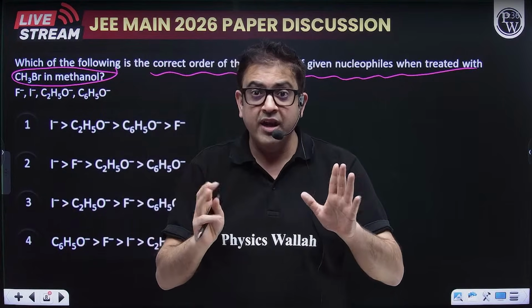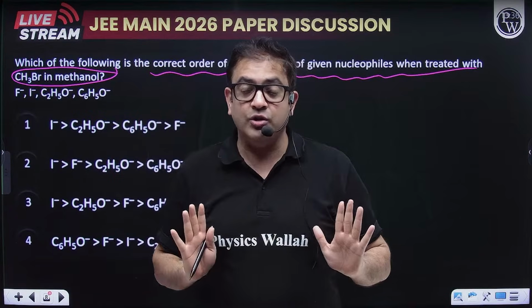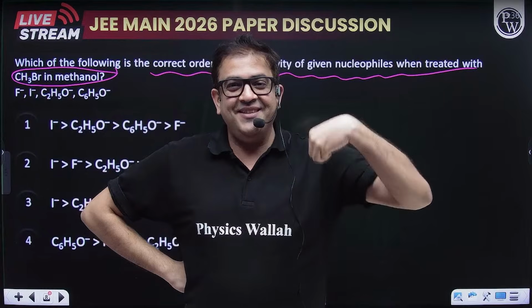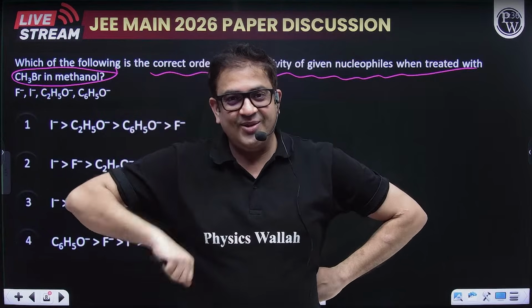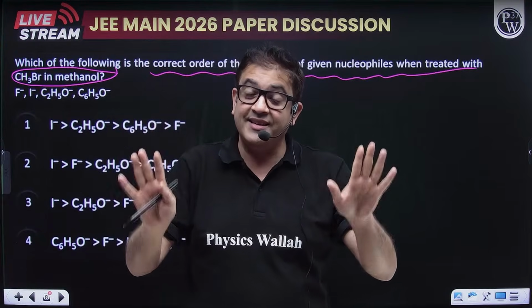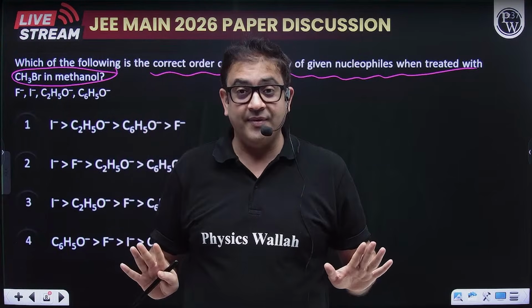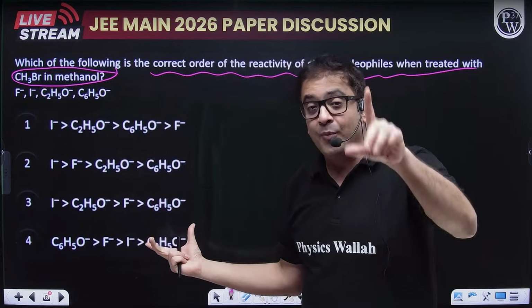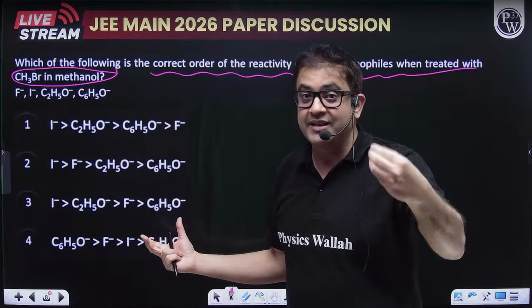But if you just go by your basic common sense, what is the common sense? Nucleophile is a species which gives electrons. Base is also a species which gives electrons, although nucleophilicity and basicity are not always parallel. It depends upon the medium as well. But look at the beauty of the options that NTA and JEE are helping you with.